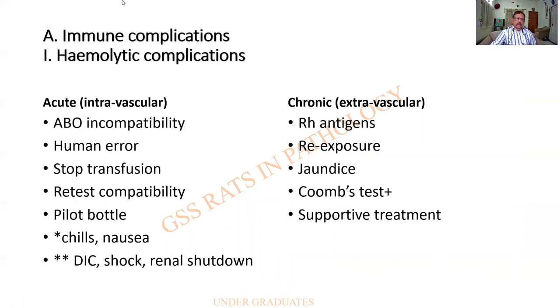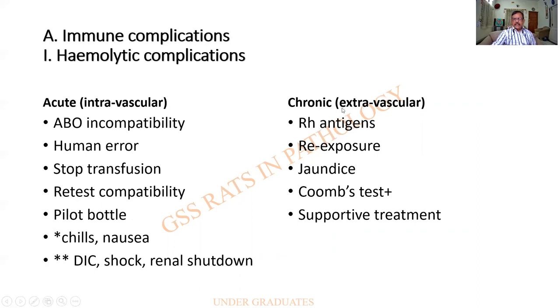Then, what can be the immune complications? Under that, you have got the hemolytic complications. Always when I say immune, there has to be antigen antibody. One of the major ones will be ABO incompatibility. It can be because of human error. Grouping is not properly done. Cross-matching has not been properly done. I told you earlier, stop the transfusion, retest the compatibility, make use of the pilot bottle. And you also try to attend to these complications such as chills or renal shutdown.